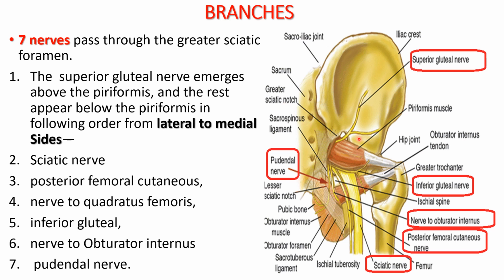One emerges above the piriformis, that is the superior gluteal nerve, and the rest emerge from the greater sciatic foramen below the piriformis, from lateral to medial side: the sciatic nerve, posterior femoral cutaneous nerve, nerve to quadratus femoris, inferior gluteal nerve, nerve to obturator internus, and pudendal nerve.